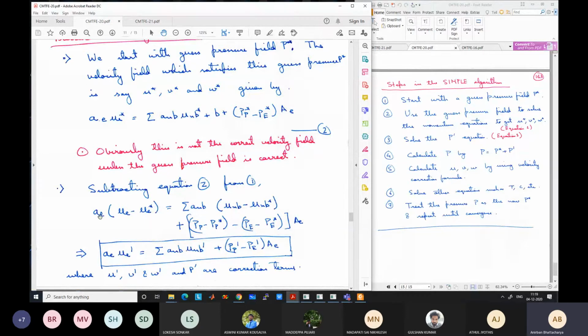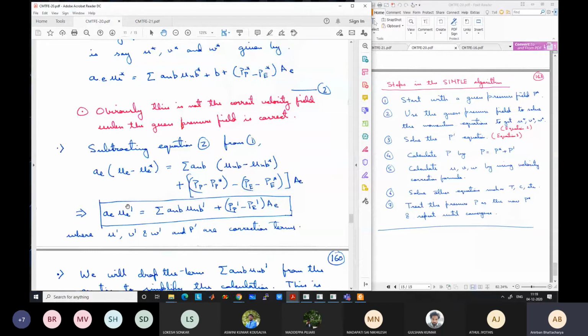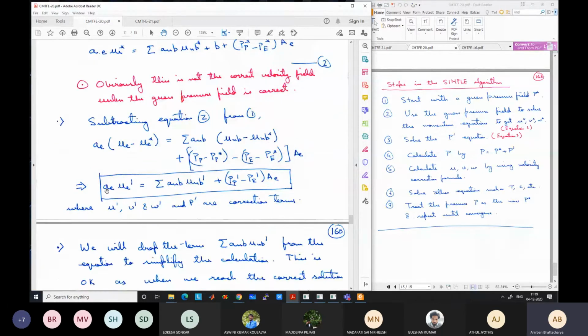Okay. So for example, for the east velocity, we get AE (UE minus UE star) is equal to the summation of A nb (U nb minus U nb star) for all the neighboring points, and then the pressure terms: for pressure point PP minus PP star, and for E, PE minus PE star. Okay. All the star values at this point are known. They are not correct, but they are known, and all the non-star values are unknown. We don't know them. So these differences we have written in terms of something called correction terms. Okay. So why are these called correction terms? Because if we know the correction terms, we can just add the correction terms to the star terms which are already known to us to get the actual terms.